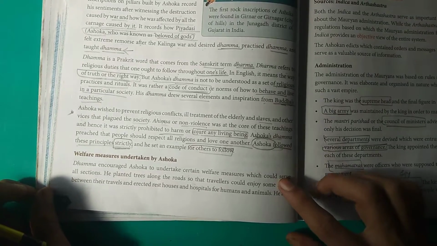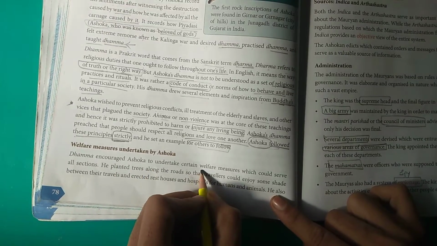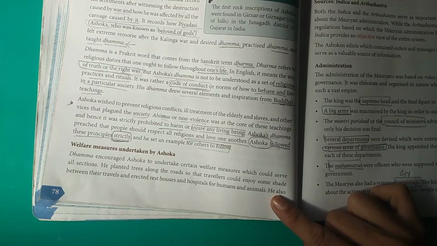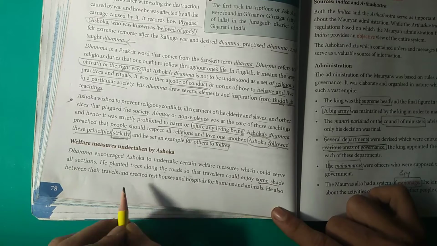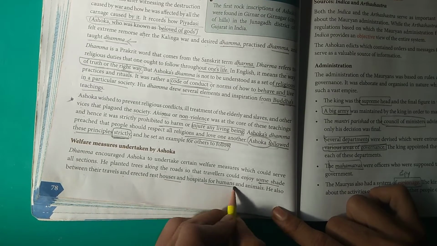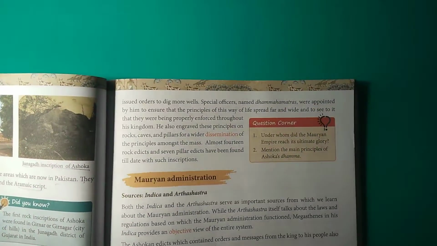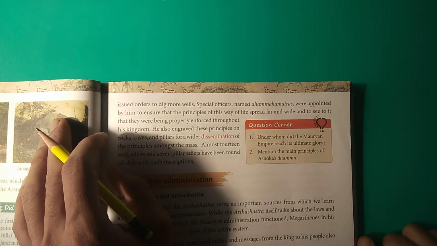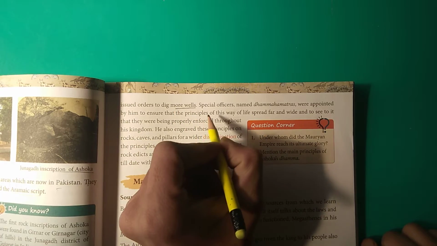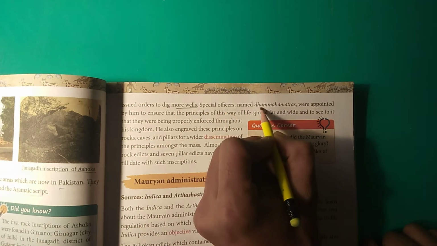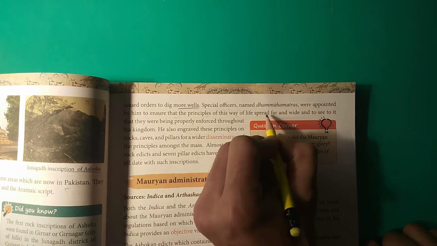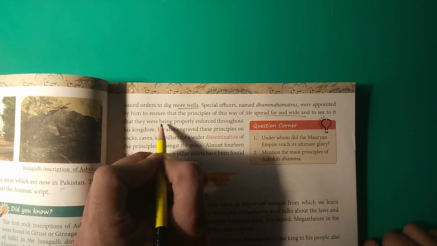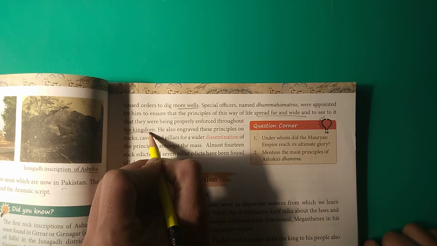Okay. Welfare measures undertaken by Ashoka. Dharma encouraged Ashoka to undertake certain welfare measures which could serve all sections. He planted trees along the roads so travelers could enjoy some shade during their travels, erected rest houses and hospitals for humans and animals also. He issued the order to dig more wells for the purpose of irrigation and water facility. Special officers named Dharma Mahamatras were appointed by him to ensure that the principle of the way of life spread far and wide, and to see that they were being properly enforced throughout his kingdom.